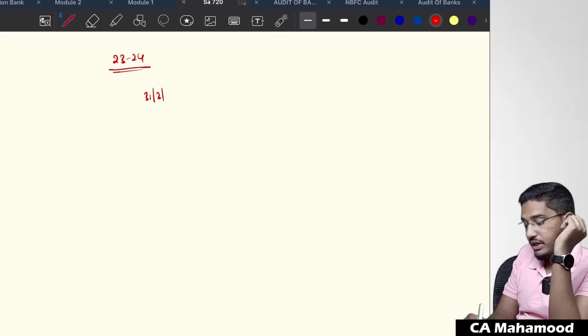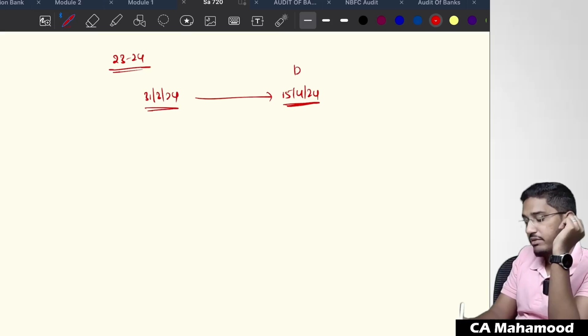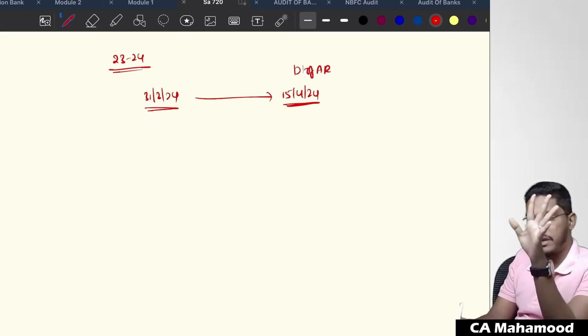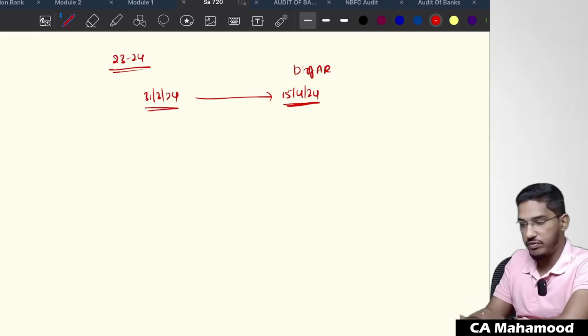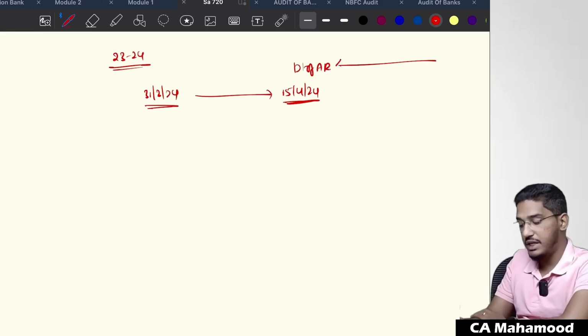The financial year will end on 31st of March 2024. You gave the audit report on 15th of April, the date of the auditor's report. Now, before the date of the auditor's report, the annual report is not yet ready. Other information is not ready before the date of the auditor's report. Then what you will do, as I have told, is take a written confirmation from the management.